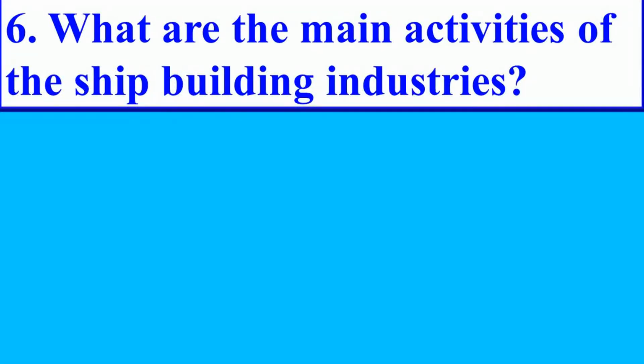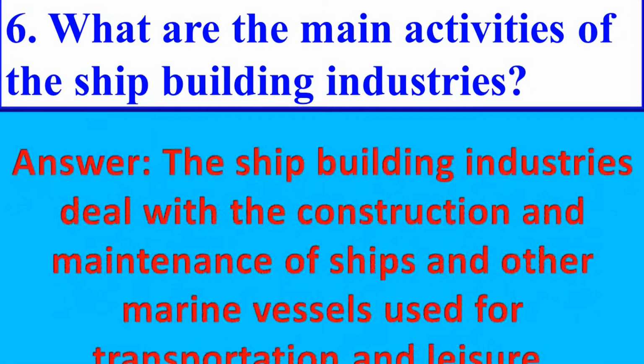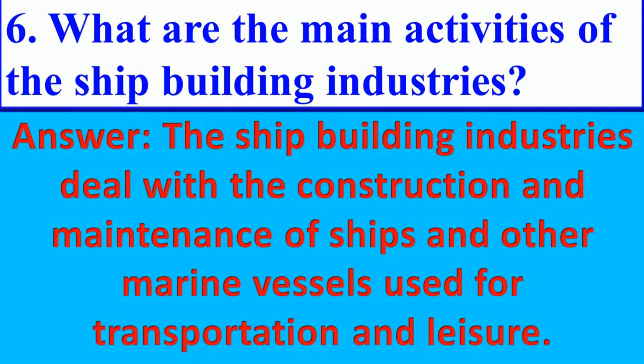What are the main activities of the shipbuilding industry? Answer is the shipbuilding industry deals with the construction and maintenance of ships and other marine vessels used for transportation and leisure.